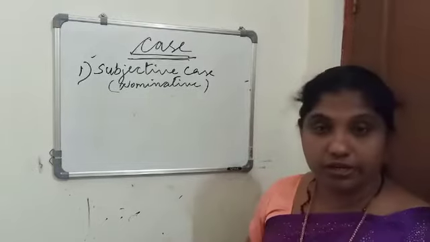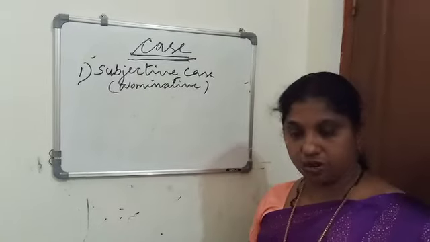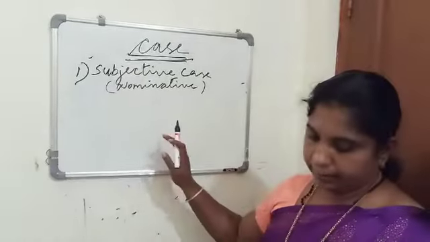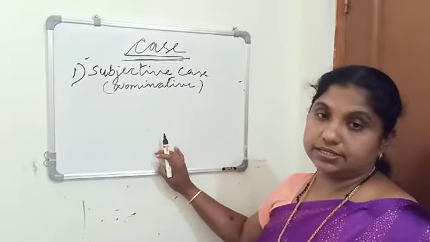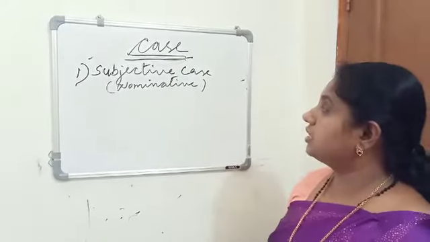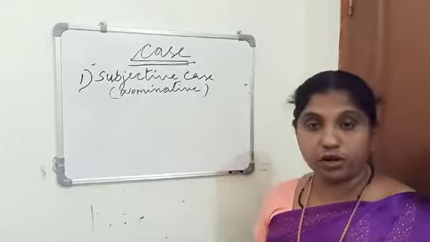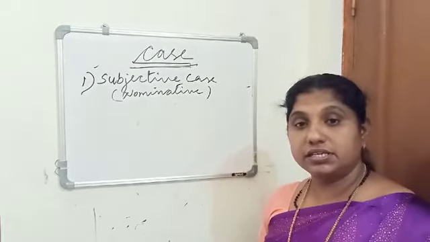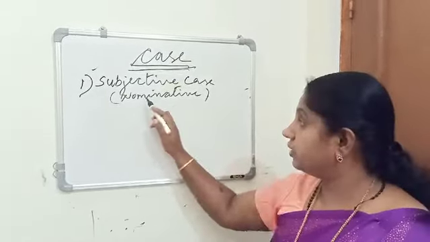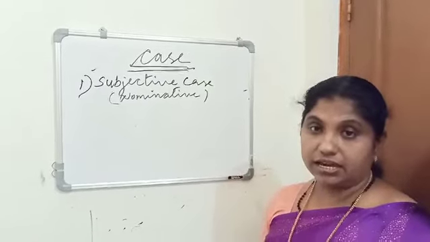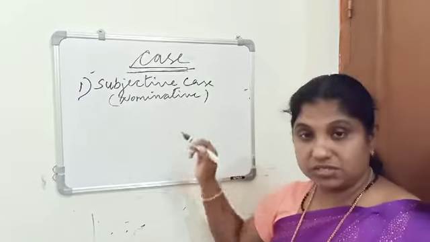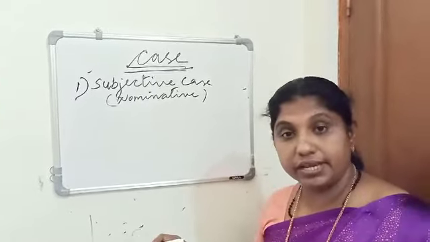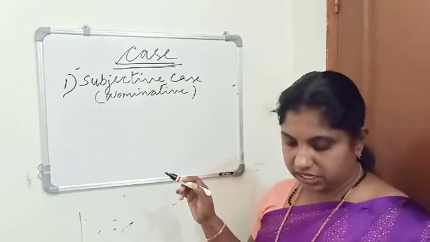If a noun is used as the subject of a sentence, then we can call that noun as being in subjective case. Did you understand?